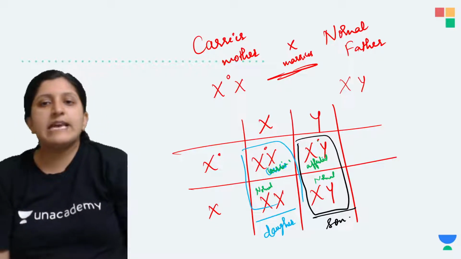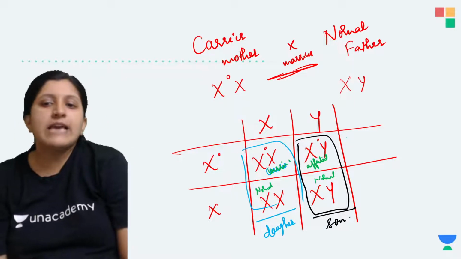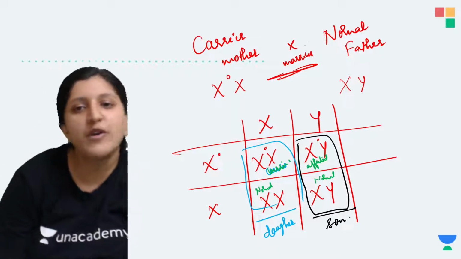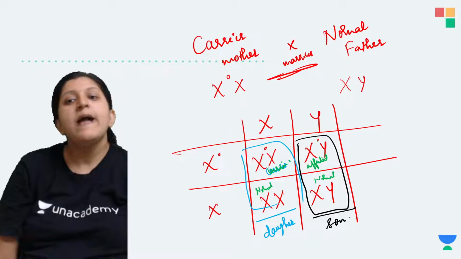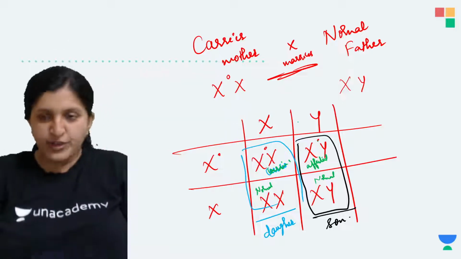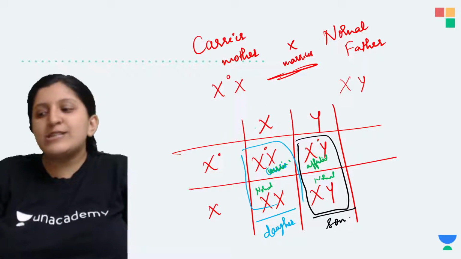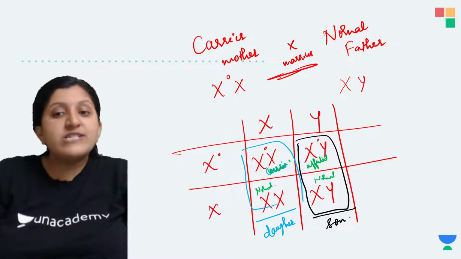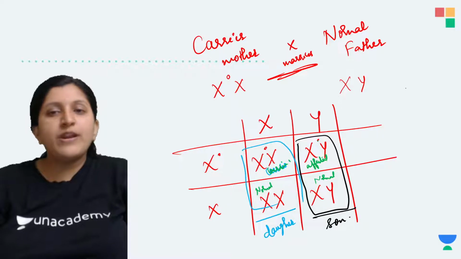So here in this case, what has happened is the carrier is there. Since one of the mother's chromosomes has been passed on to one of her daughters, you can see she is not affected anyway, but she is just a carrier. So how do we represent a carrier?